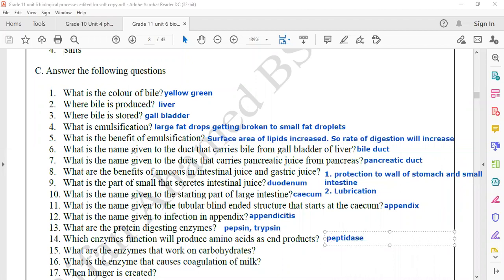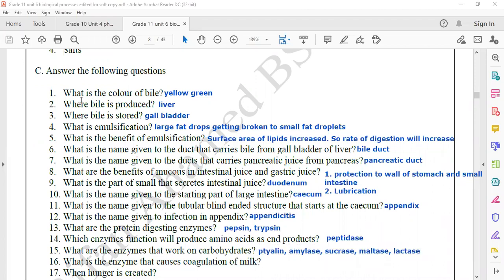Peptidase enzyme. What are the enzymes that work on carbohydrates? Carbohydrates are digested by these enzymes. One is salivary ptyalin. Another one is amylase. Another one is sucrase. Another one is maltase. Another one is lactase. All these are enzymes that break carbohydrates.